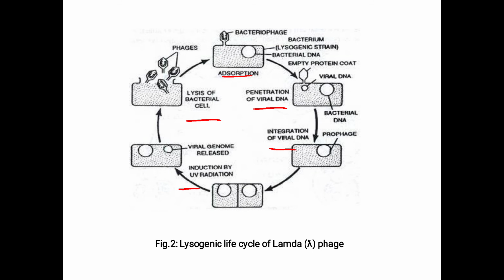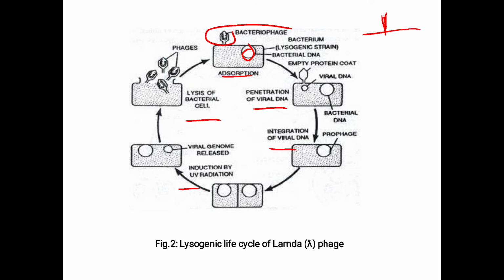First, adsorption, that is the attachment to the host cell. Here, this is the host cell, which is the bacterium, also called the lysogenic strain, with the bacterial DNA present within the cell. This is the bacteriophage.